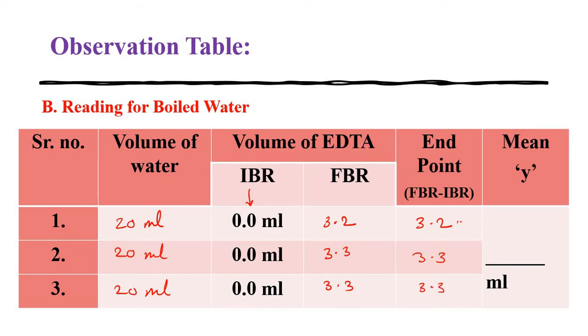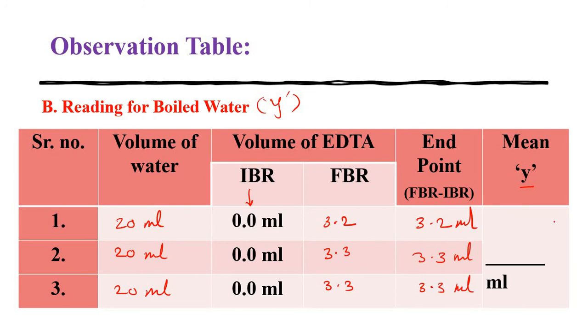All these readings are in ml. Now we have to take the mean for this, that is y. So this y value is for boiled water. For simple water we have seen X, and for this boiled water we are going to see the y value.